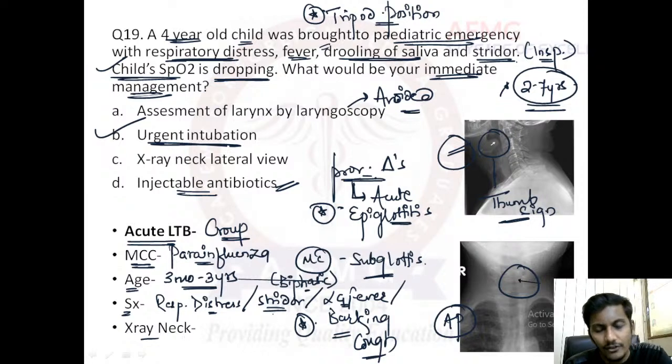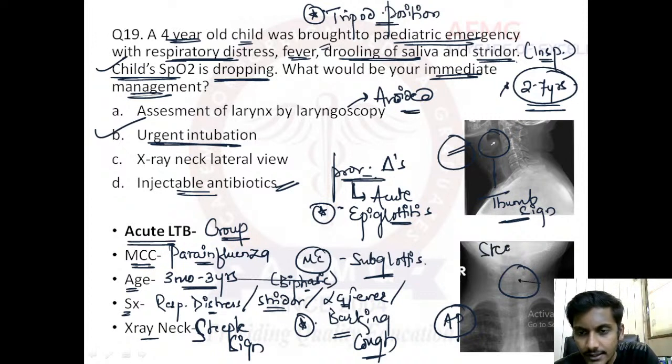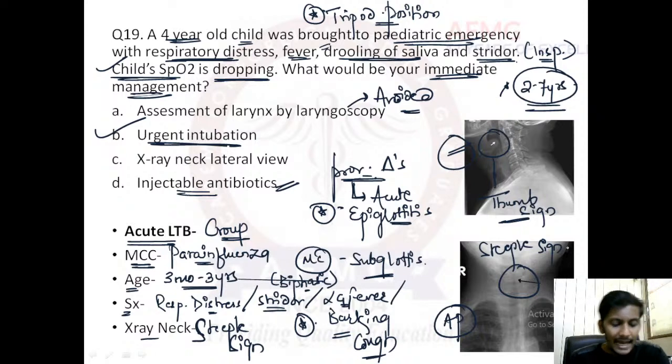edema, and therefore it is known as which sign? This is known as a steeple sign. On X-ray neck we will find a steeple sign, just like the apex of a church, which is known as a steeple. So just like that we will find this steeple sign. I hope I have made everything clear. And yeah, pencil tip sign or steeple sign.